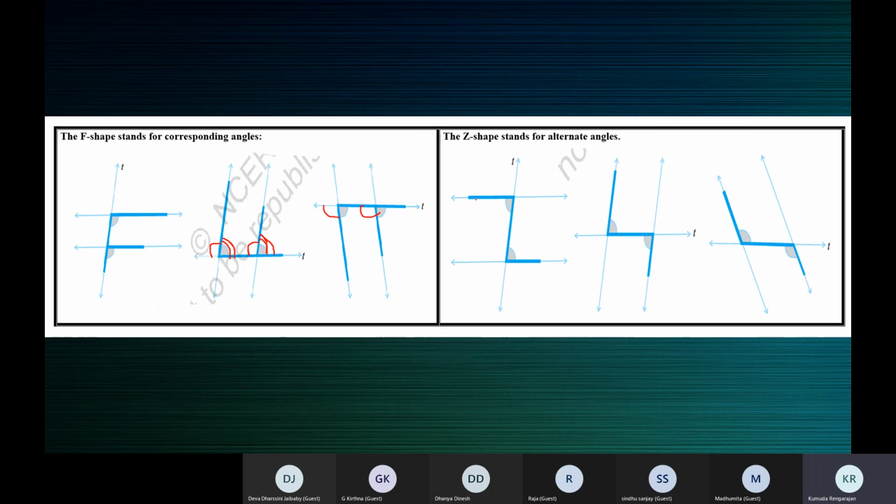Alternate angles, you have a Z: parallel line, transversal, parallel line. So here and here, on opposite sides, and both are interior angles. Parallel line, transversal, parallel line. Here are the alternate angles being formed.